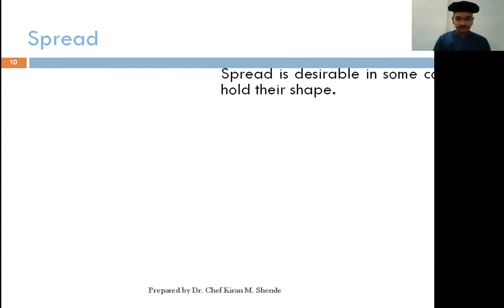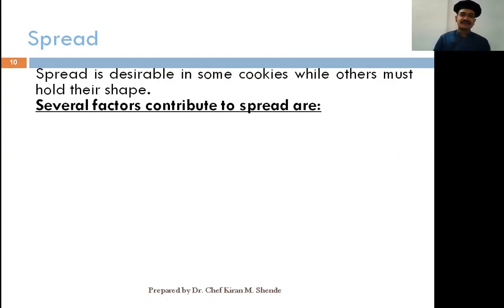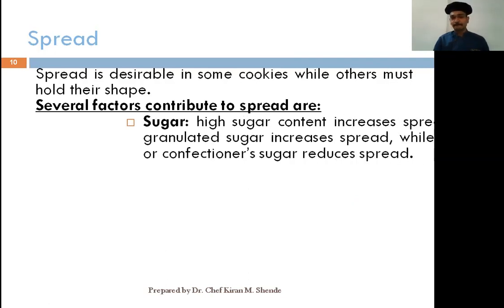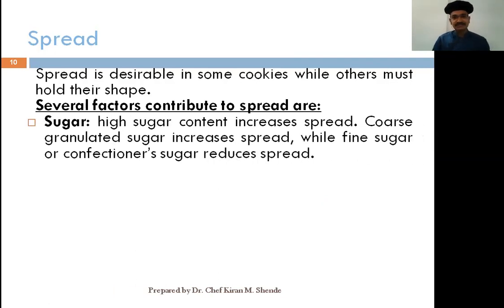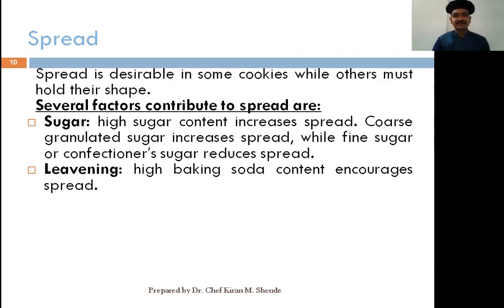The last characteristic of a cookie is spread. Now there are various desirable spreads, and some cookies don't have a spread. So it depends upon how you want that cookie to be. Several factors which contribute to spread are sugar. High sugar content increases the spread. So for example, if you use a granulated sugar, it will increase the spread. If you use sugars like castor sugar or a superfine sugar, it will decrease the spread.